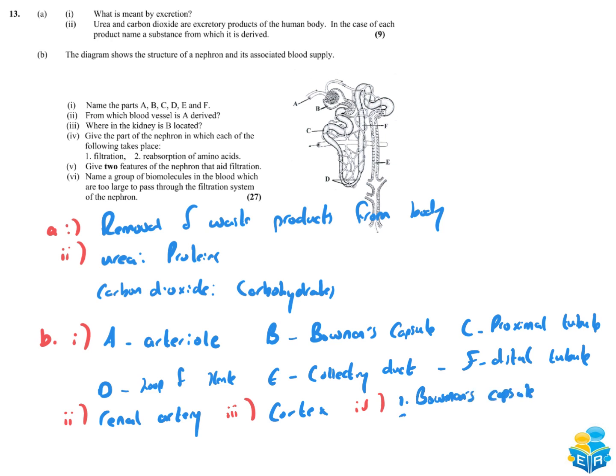The absorption of amino acids takes place in the proximal tubule. Okay, I'll have to go back up for the last couple of questions here.